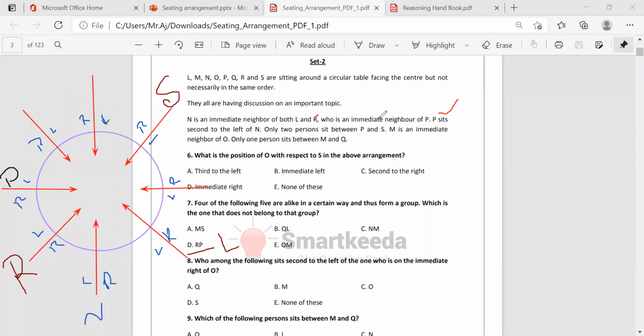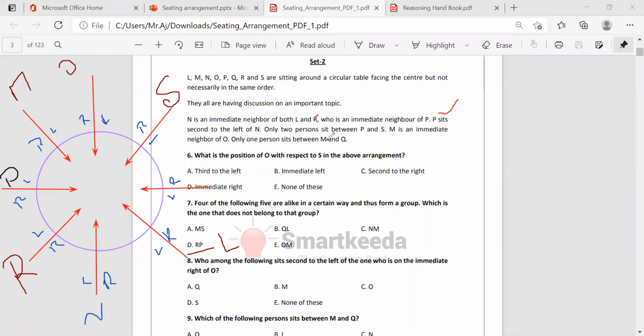2 persons is there. And M is immediate neighbor of O. Suppose I cannot take M here because S will be here, L will be occupied these 2. So we can take only in this between, in this only. Suppose I can take M here, I can take O here. O and M are immediate neighbors, right?